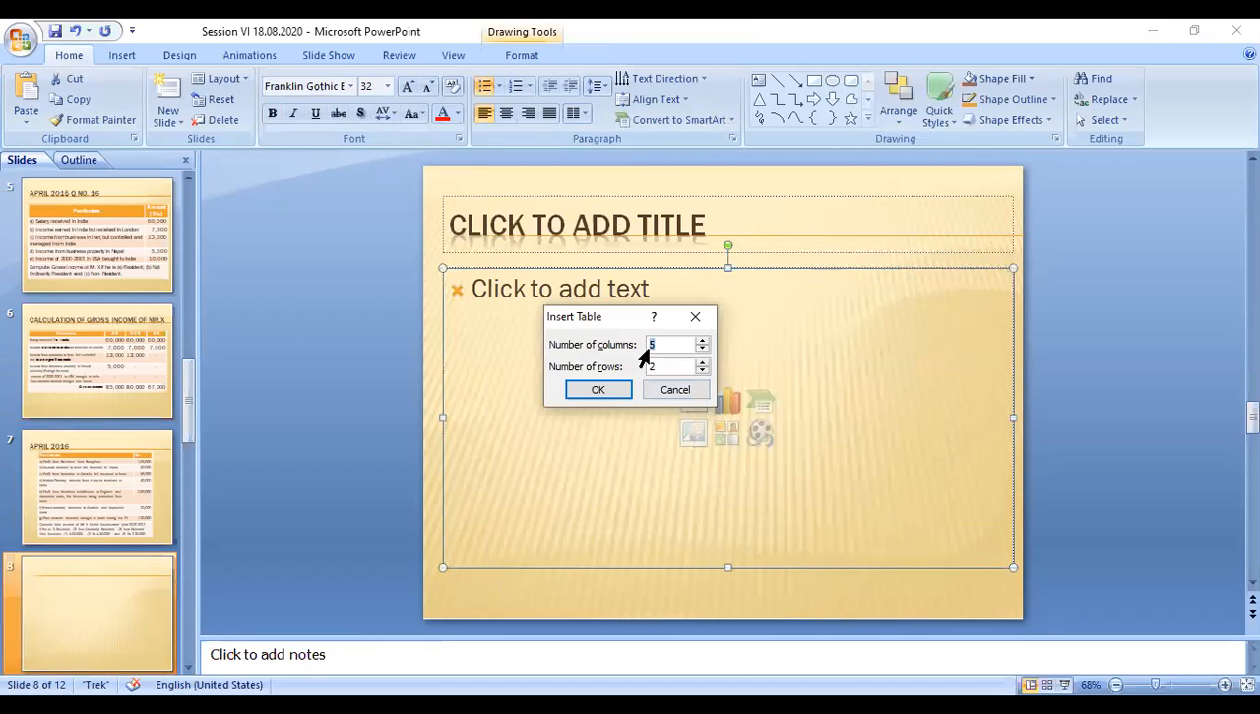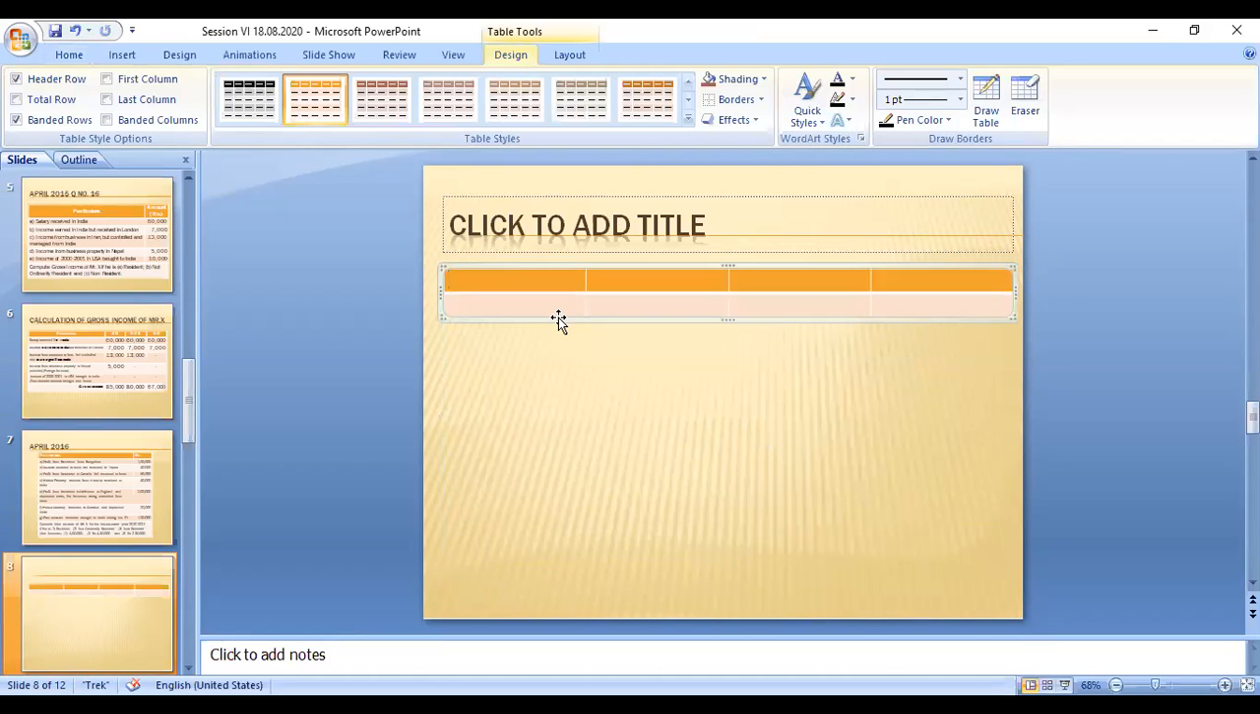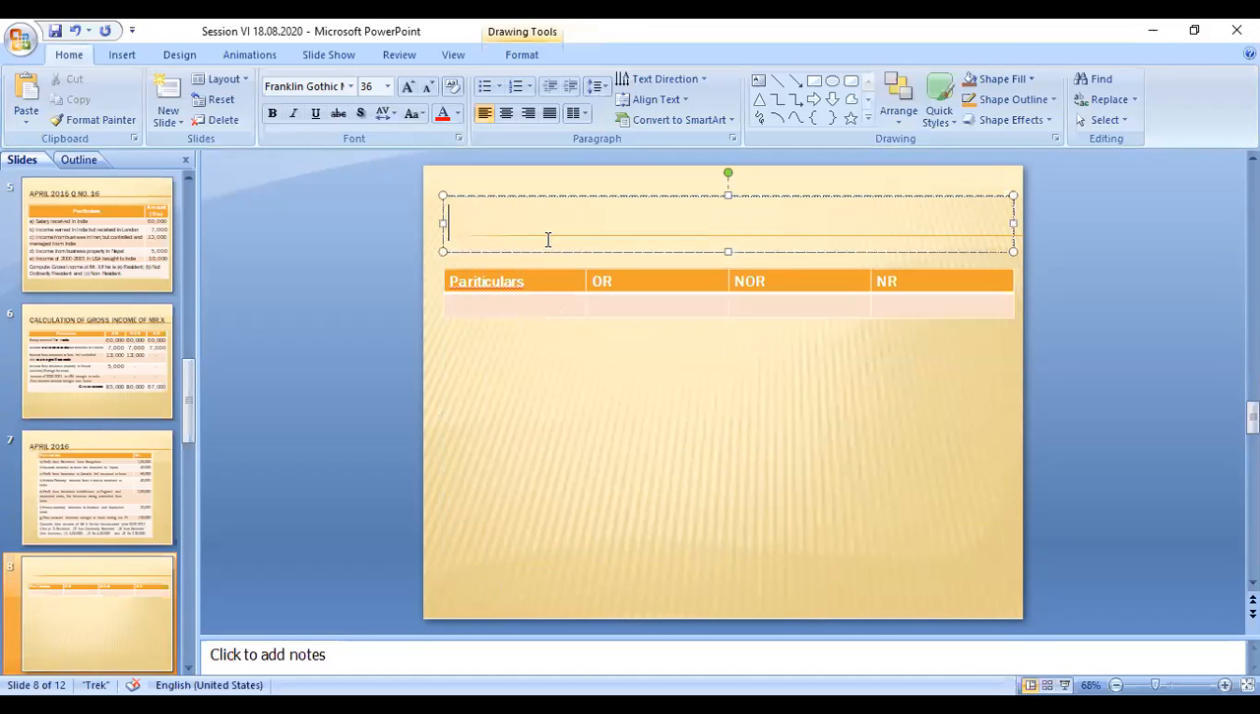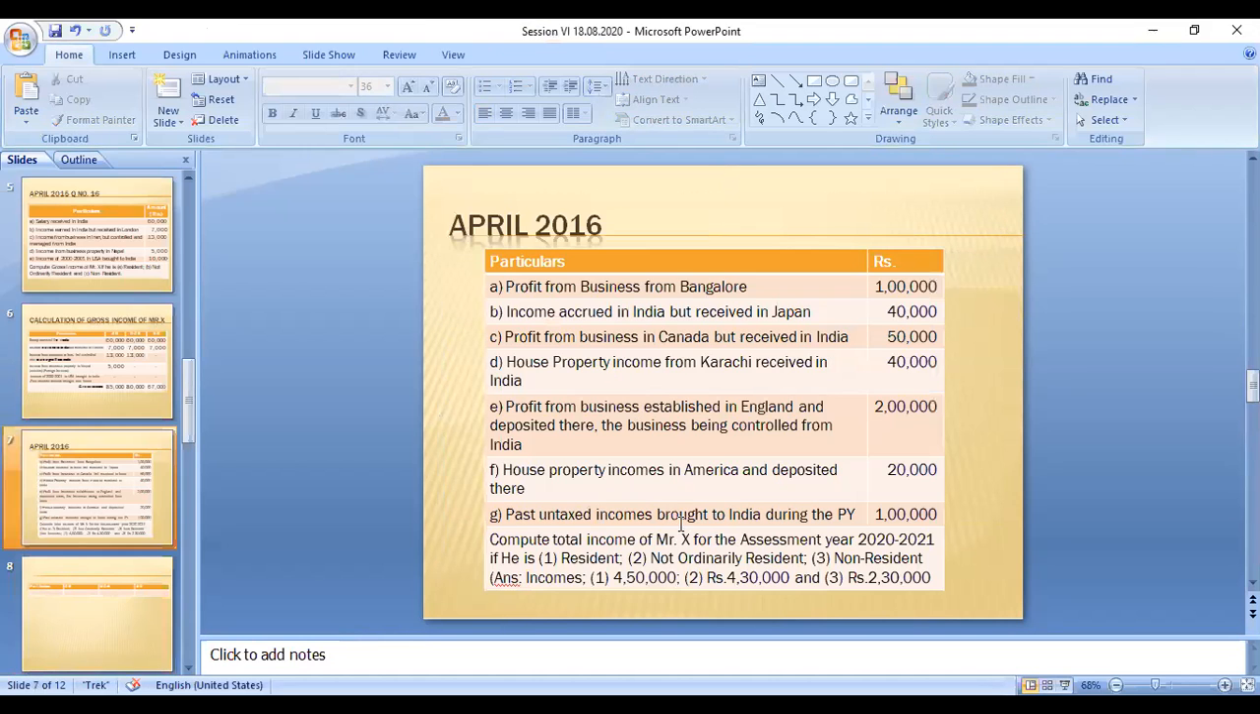So this is the 4 column, 2 row. Okay, so the first one is particulars. Particulars: ordinary resident, not ordinary resident, non-resident. Okay, so what do we have to do with this problem?